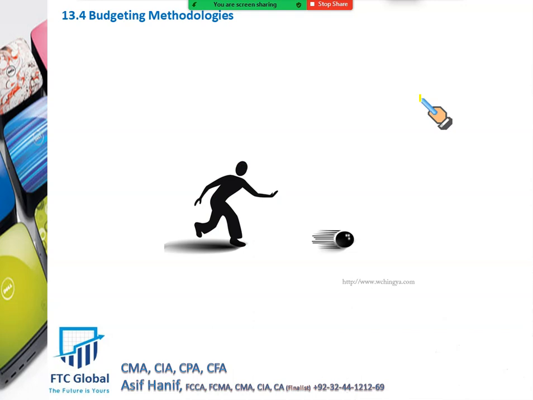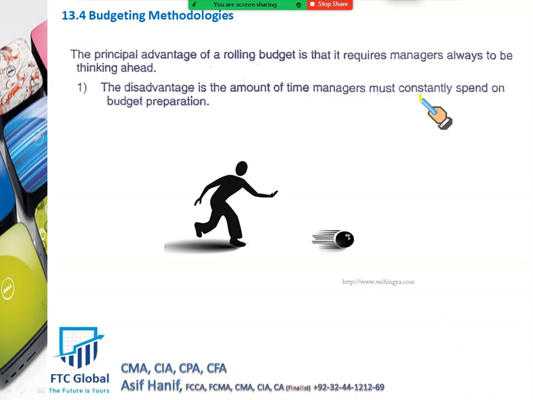So why do we prepare such a budget that requires regular revision? This is the reason. Advantage is that when we prepare the rolling budget, it requires managers always to be thinking ahead. You keep on looking forward so that changes can be made accordingly as the circumstances are unfolding into the future. So your budget remains relevant as the time passes. You keep on revising it.